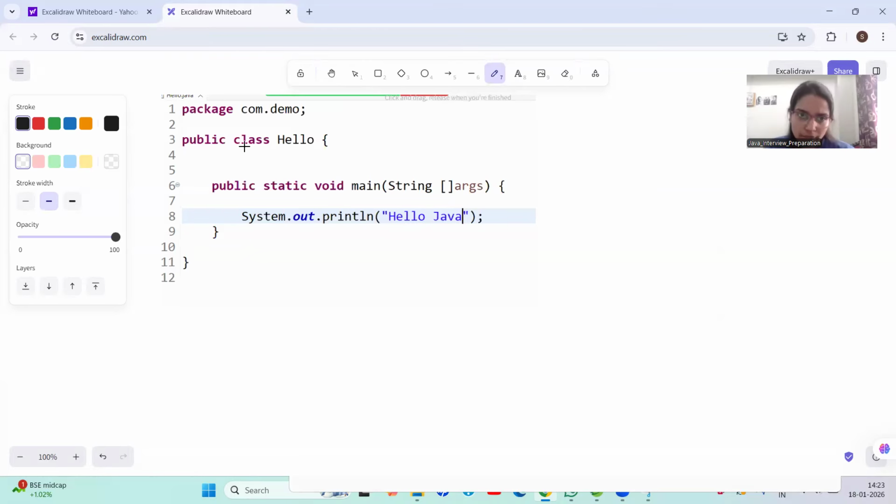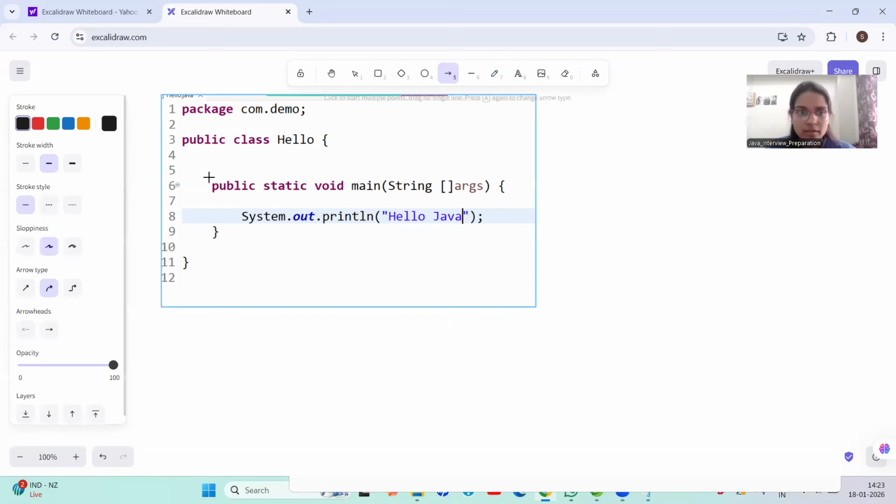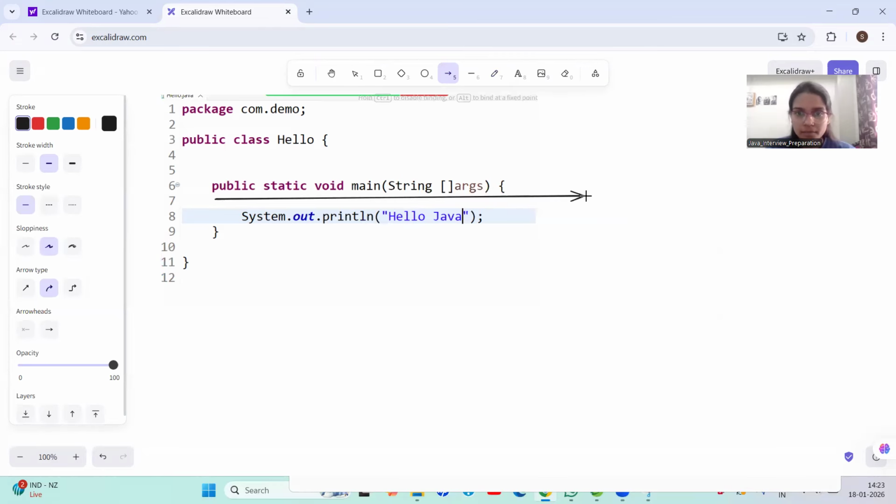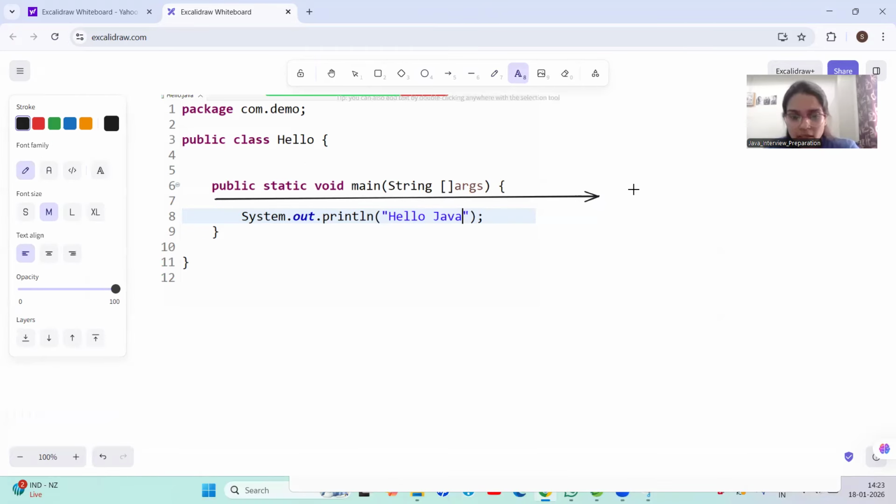The rule of this class: we have written the Hello class in our project. The class name must start with a letter, first of all, and your class name must match your file name. Then after that, here we have written the main method. This is our main method. This is the entry point of every Java program.